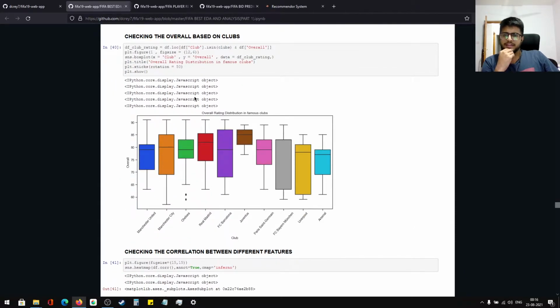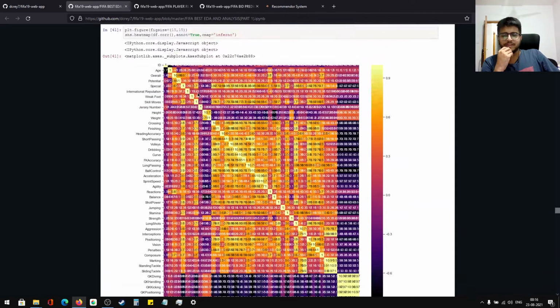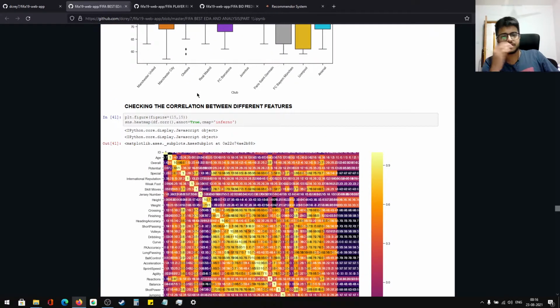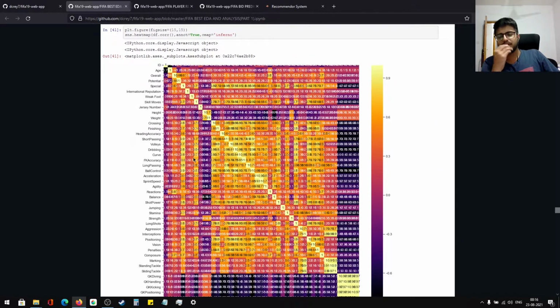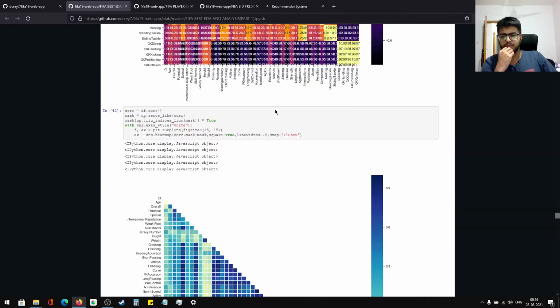Then there is overall based on clubs. This was totally for showing off because there's no relation. This is a correlation, basically just to show the dependence. I have not even removed anything, and you can't read this, so there's no point to this. I just wanted to show off.